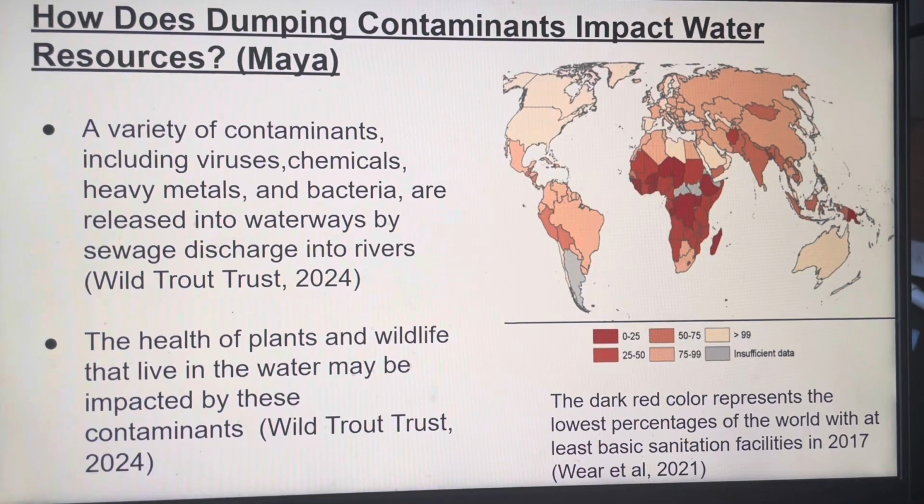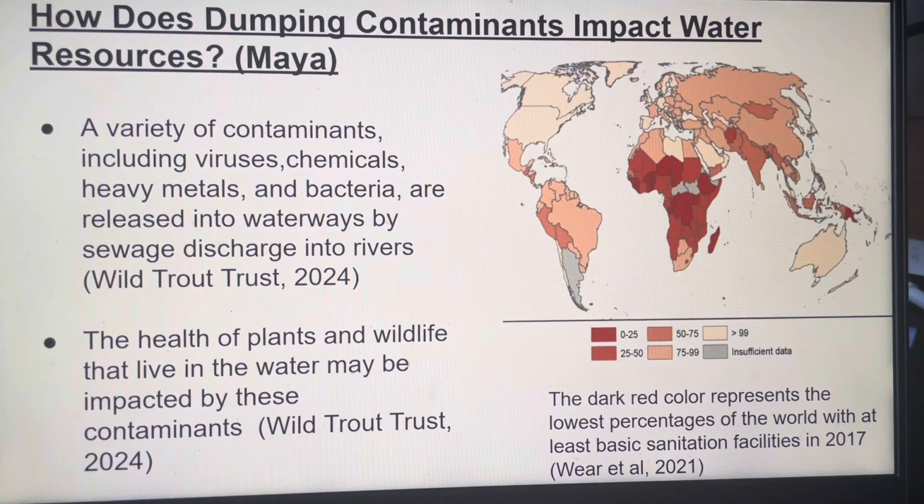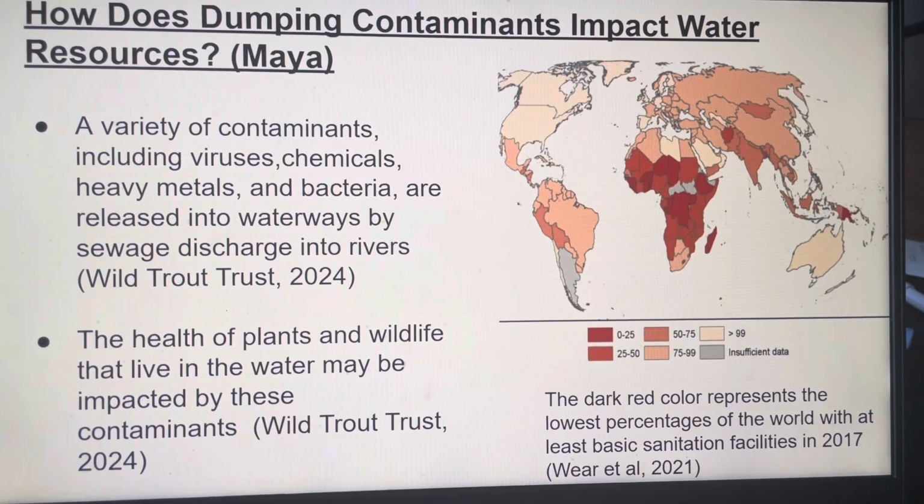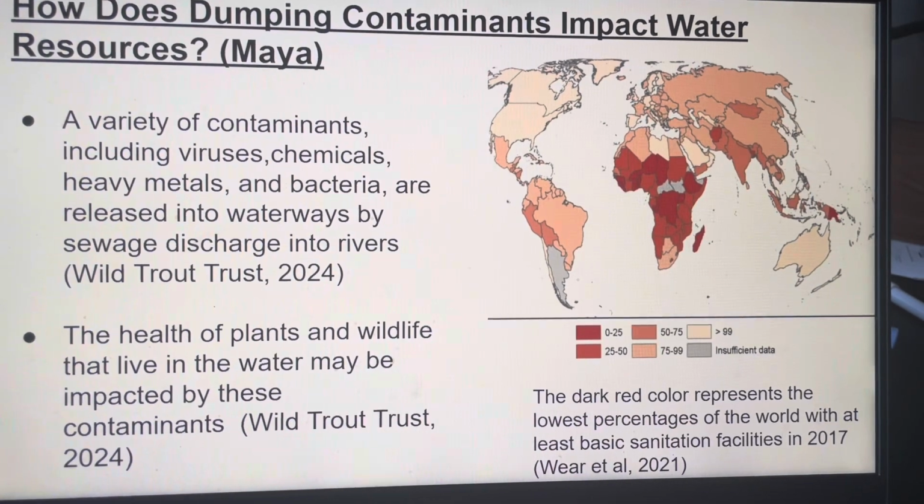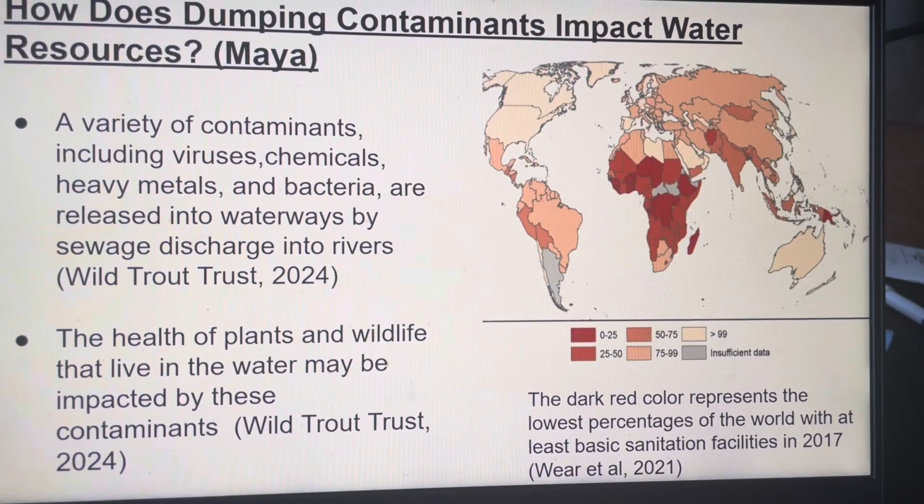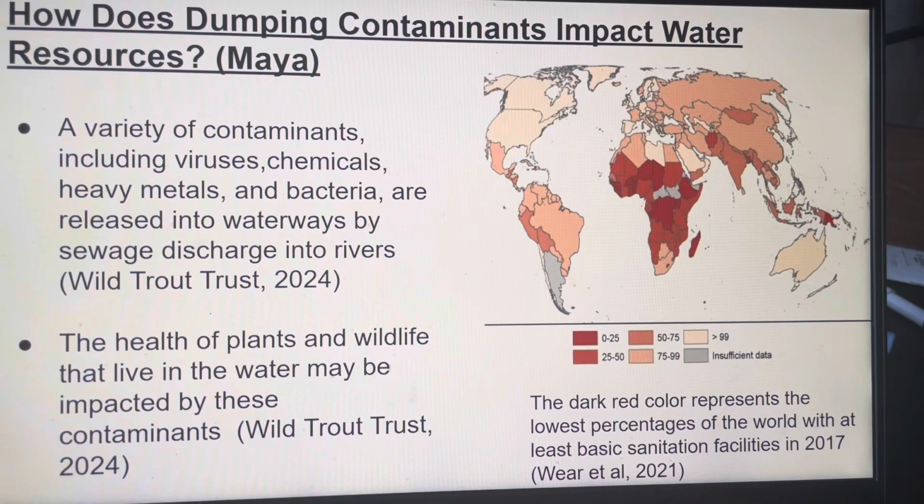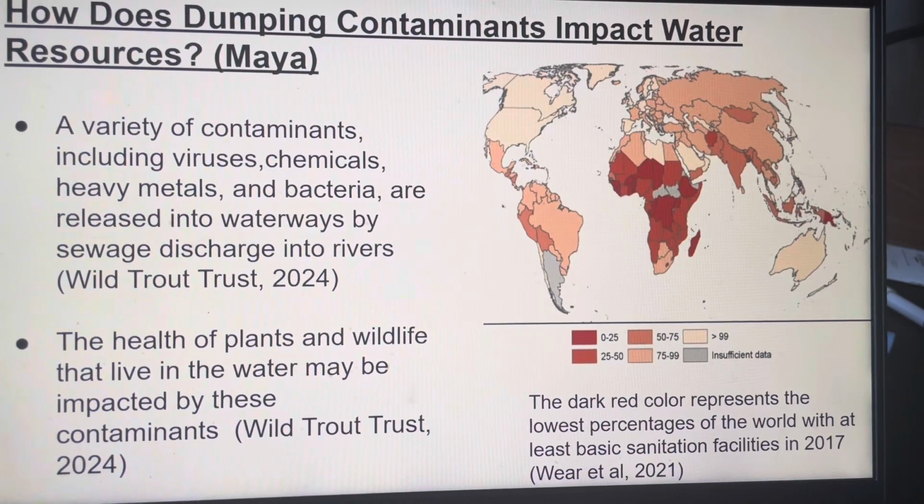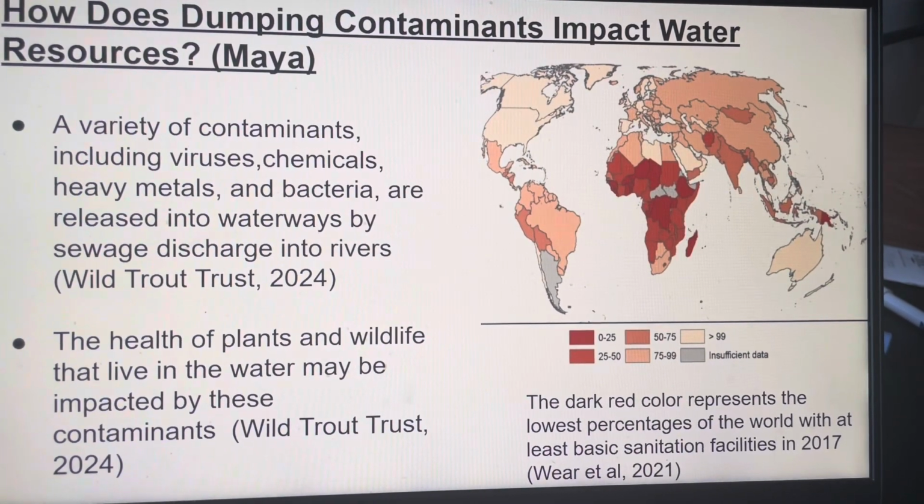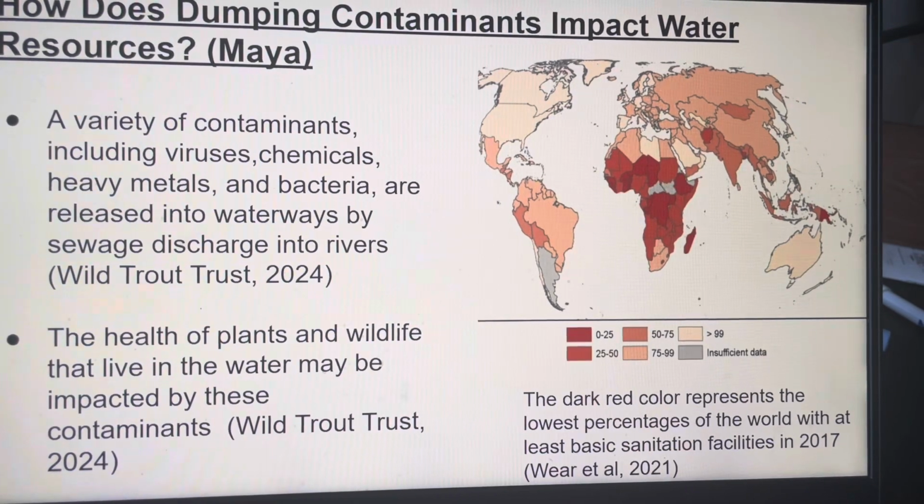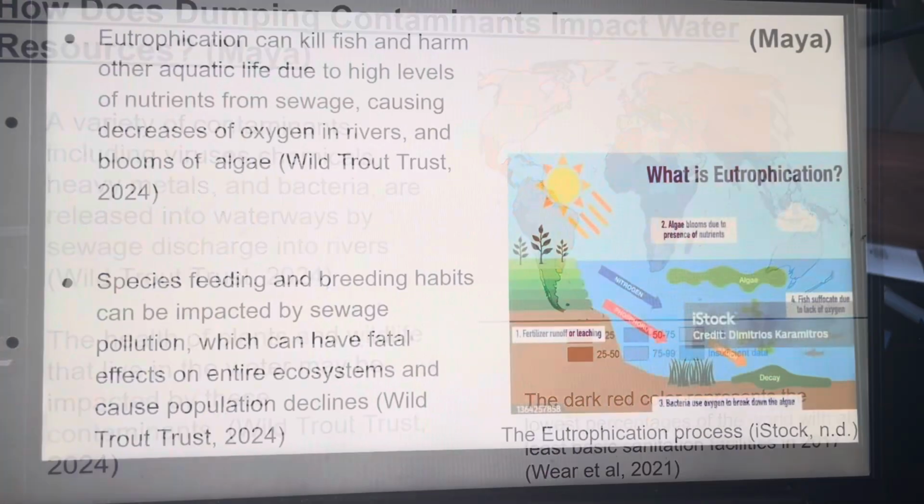As you can see in the image on my right, the dark red color represents the lowest percentages of the world with at least basic sanitation facilities in 2017. And the dark red color shows it's 0 to 25. And this is most prevalent in Africa.